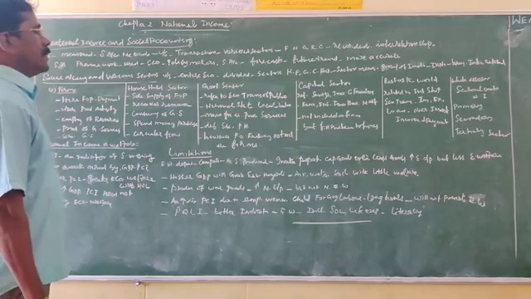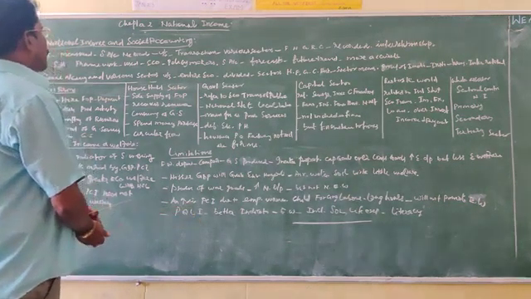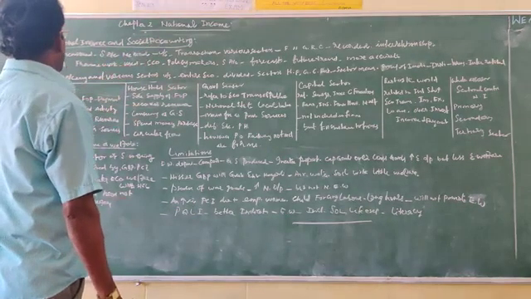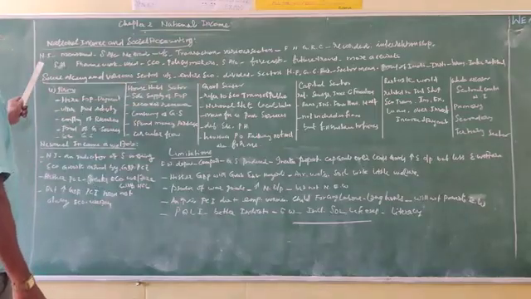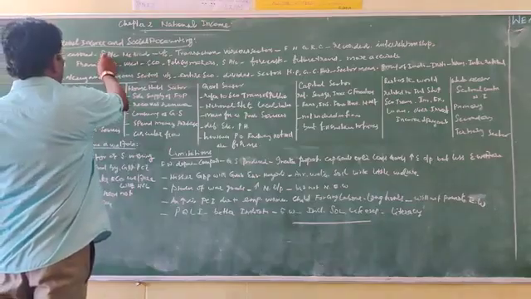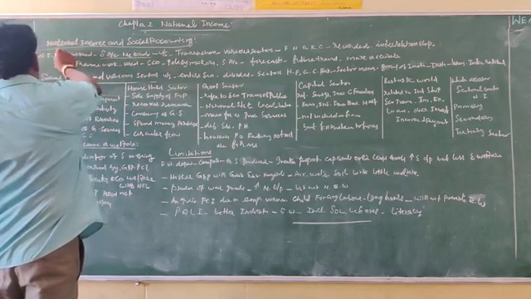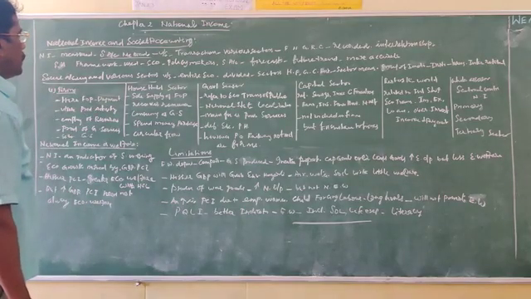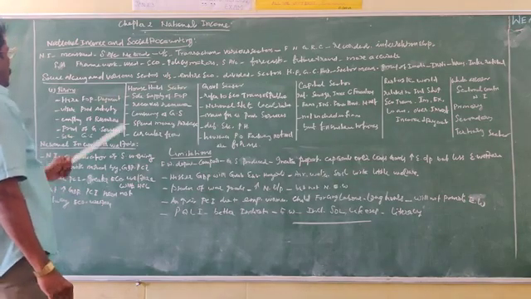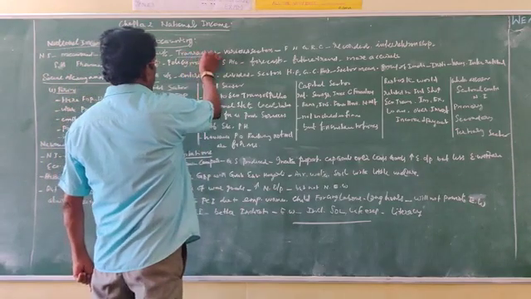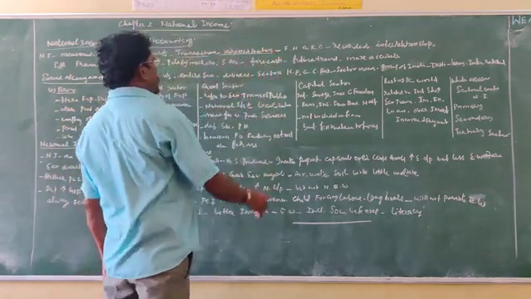So with the end of the different methods of calculating national income, the next topic is national income and social accounting. National income is also measured by the social accounting method, apart from the three methods which we saw in the earlier classes. So under this social accounting method, transactions of various sectors,